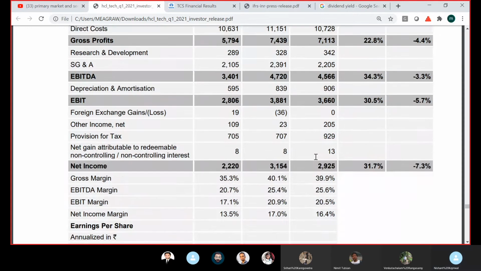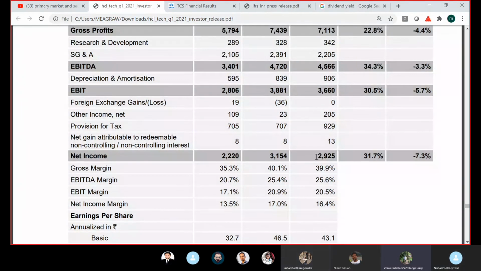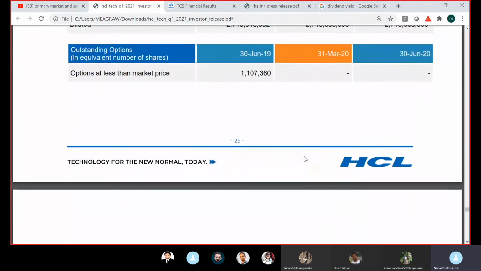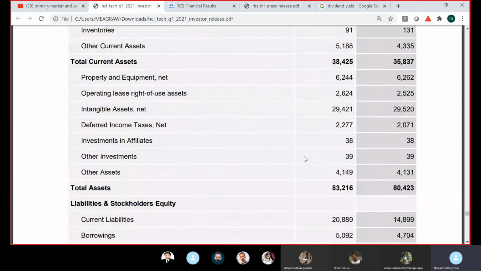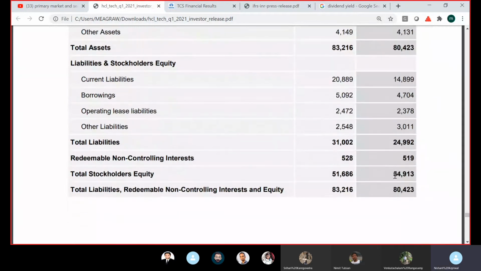You multiply it by 4, right? Yes, I have just multiplied 2,925 into 4. So it is 11,700 crores to be exact. So 11,700 crores profit on shareholder equity of 54,000 crores, 55,000 crores.